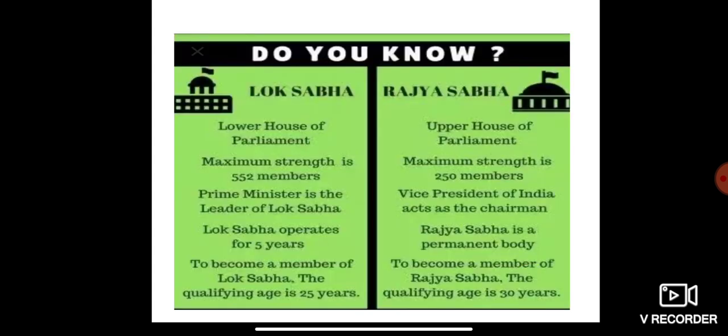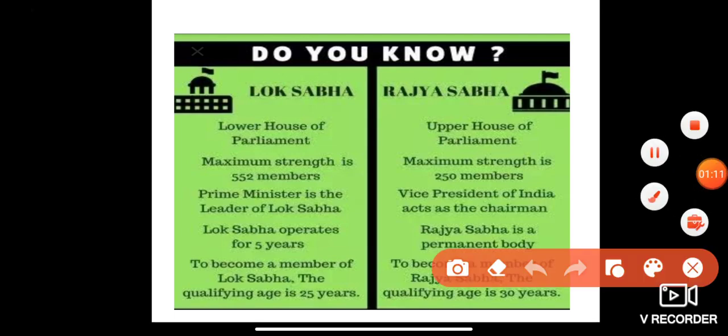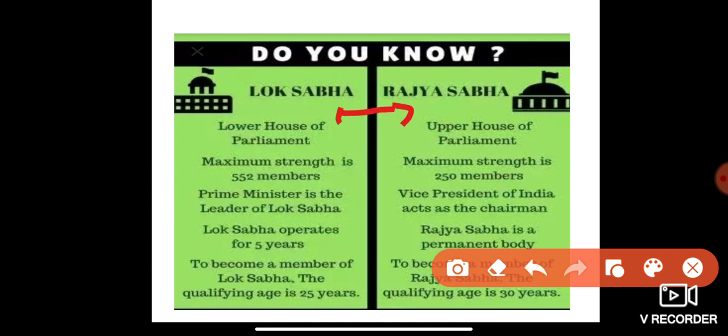Do you know what is actually Lok Sabha and what is actually Rajya Sabha? Remember, these are the two houses in a parliament: Lok Sabha and Rajya Sabha. The lower house of parliament is called Lok Sabha.